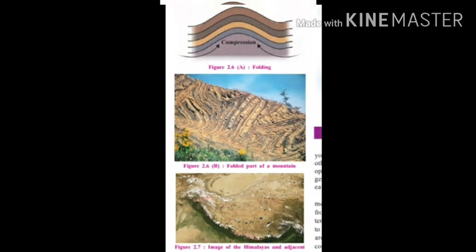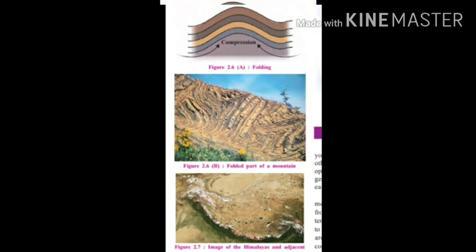Students, now look at the figure given on page number 12. Folding. Due to the compression, the process that happens is folding. In the second figure 2.6b, the folded part of a mountain is looking like this. And figure 2.7, image of the Himalayas and adjacent areas. Due to the compression, the Himalaya is looking like this.